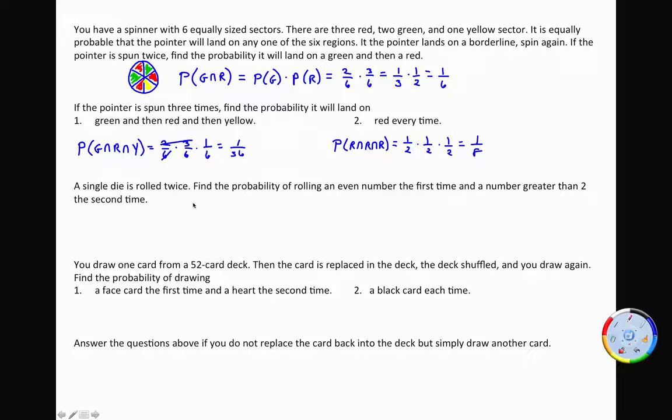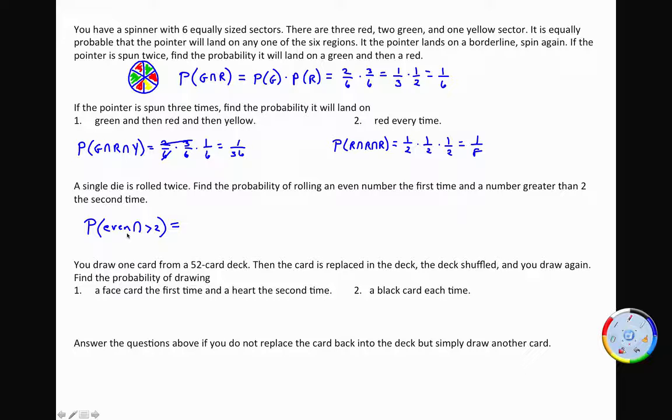A single die is rolled twice. Find the probability of rolling an even number the first time and a number greater than 2 the second time. Okay, it's rolled twice. So the probability that we have an even number and a number greater than 2. These events are independent, right? One roll has nothing to do with the first roll.